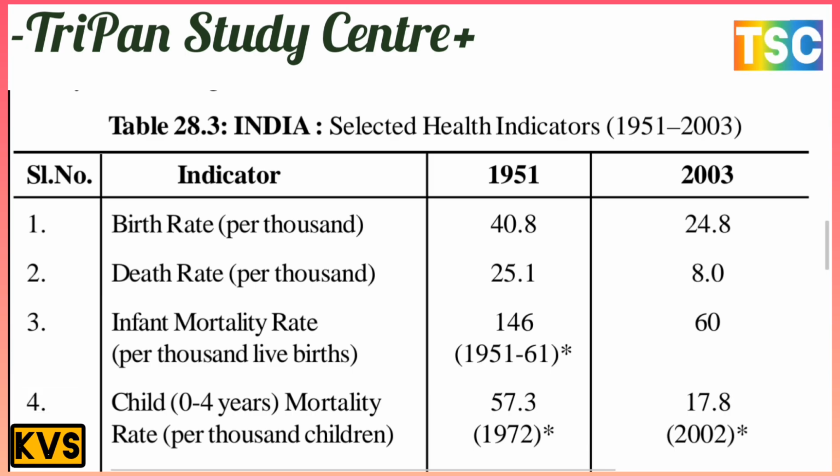And the child 0 to 4 year mortality rate per thousand children was 57.3 in 1951. There is a most important record here, from 1972. And in 2003 the recorded figure is 17.8. This is the recording for 2002 only.